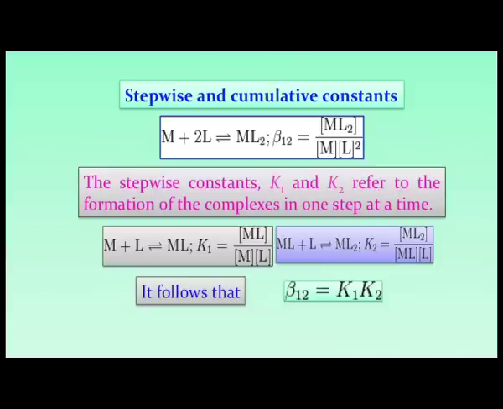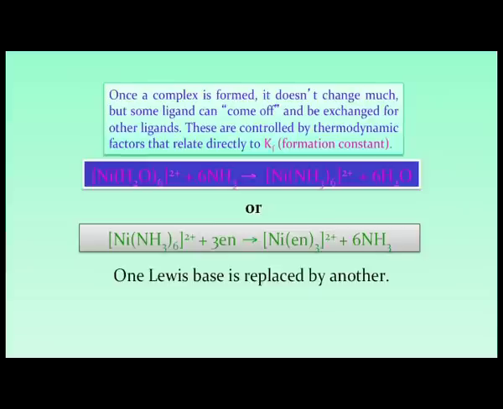This is very important, and it is also important if we go from a monodentate ligand to a bidentate one, where in a complex some of the ligands can come out and exchange with other ligands, like the water molecules I just told you about. These water molecules can be removed by an incoming ligand like ammonia, and we can have the corresponding K value. These are controlled by the typical thermodynamic factors, and they relate directly to the corresponding formation constant.